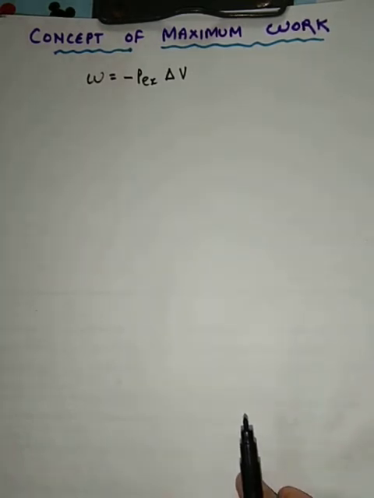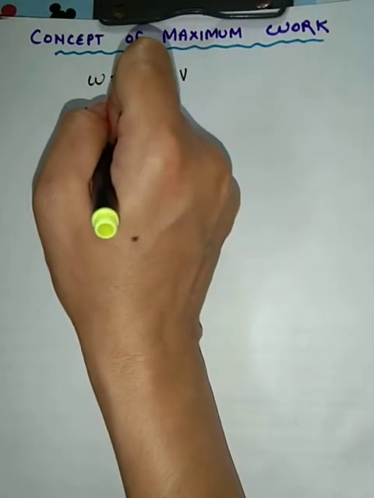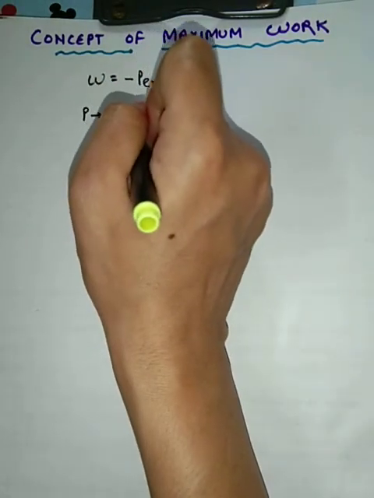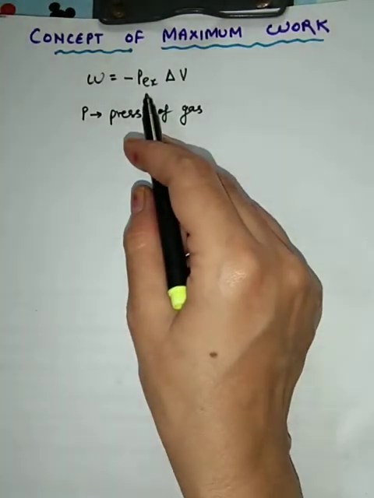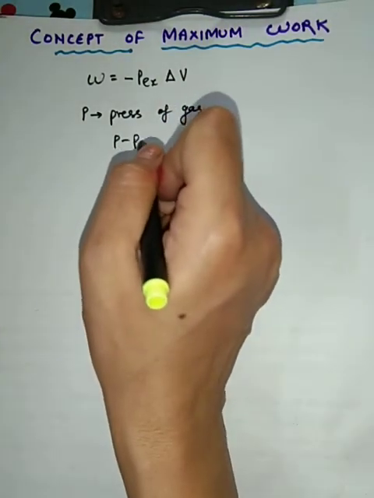Okay, let us say that the pressure of the gas is suppose P, जैसे हमने पहले भी assume किया था, P was the pressure of the gas which was enclosed, right? And the external pressure which is applied by the piston was given by P external, right? So let us say that this pressure of the gas differs from external pressure by a small quantity delta P, means P minus P external.